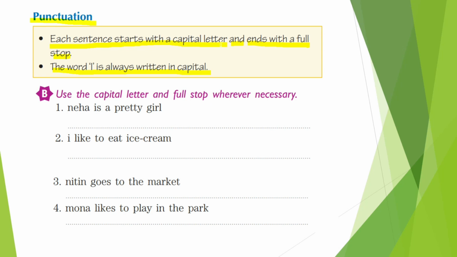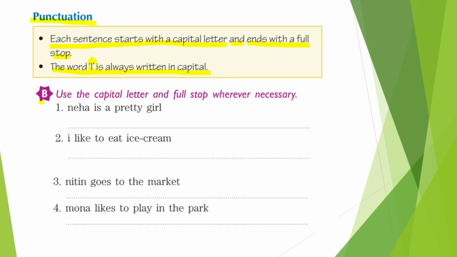Any sentence, its first letter is always in capital letter. And the second rule is that the word I is always written in capital. When there is a single word I, not with any other letters, when it is used separately, always remember that I is written as a capital. Even if it is in the middle of a sentence or in the beginning of the sentence, it is always written in capital.